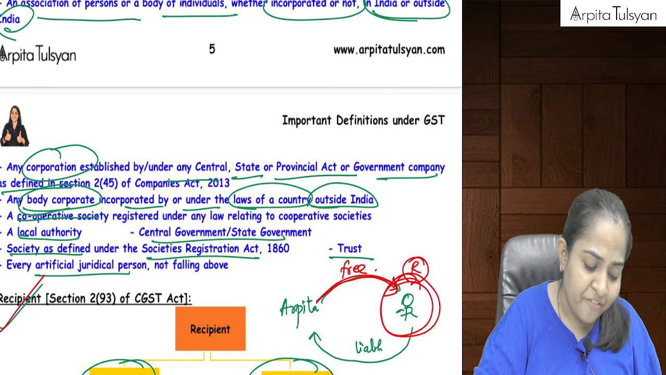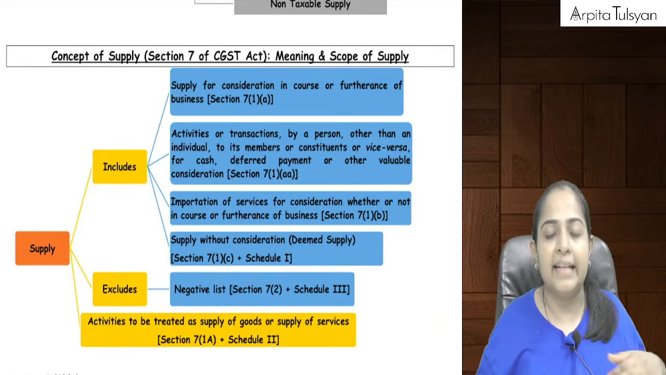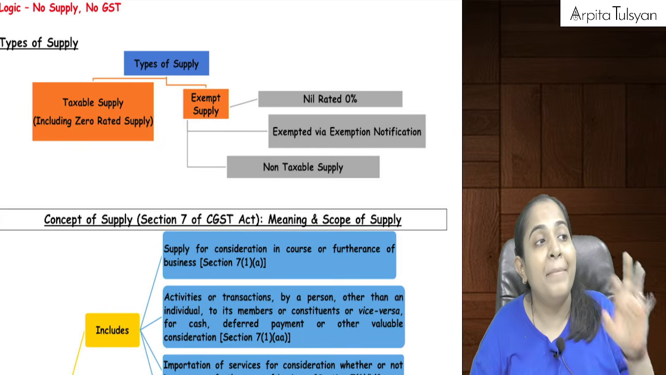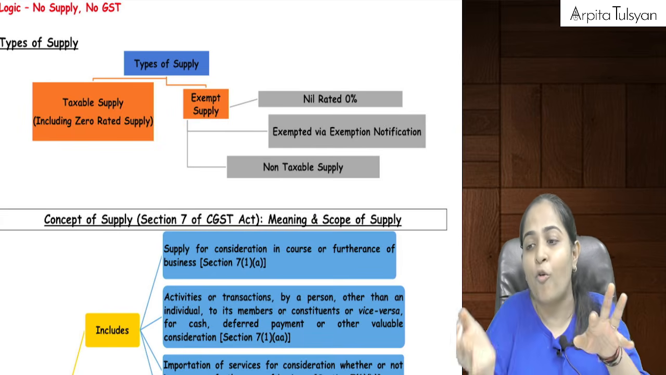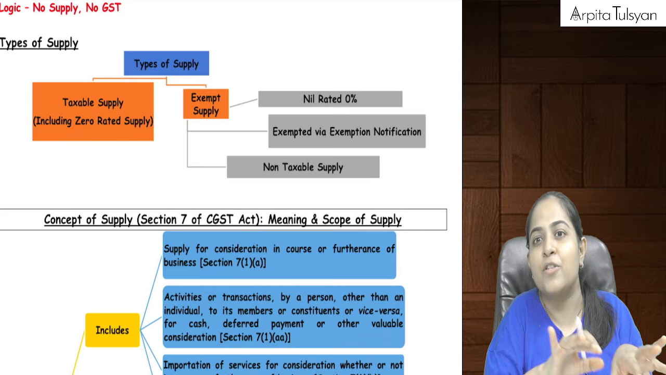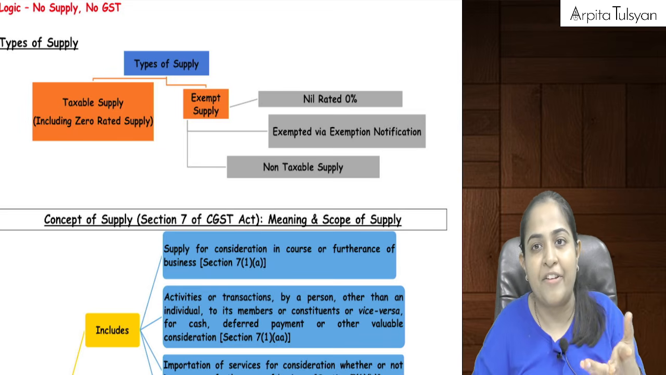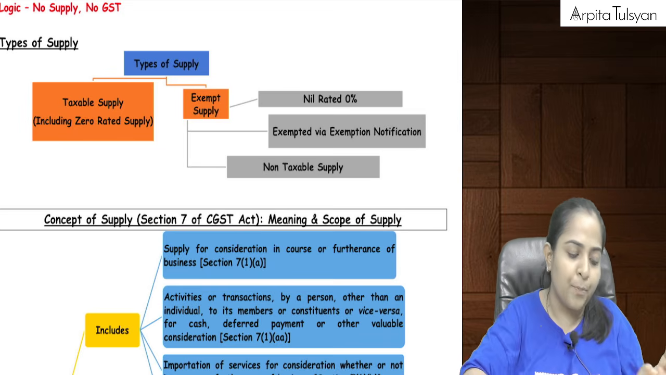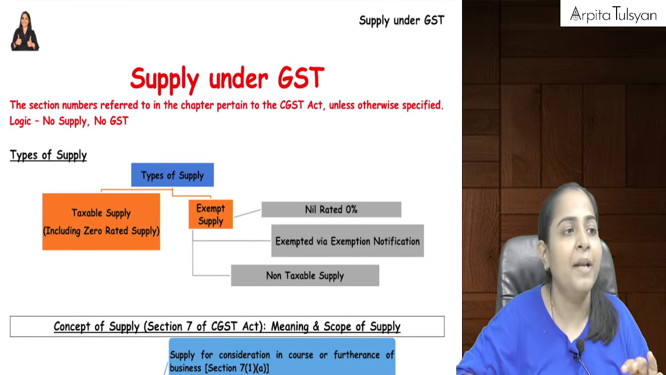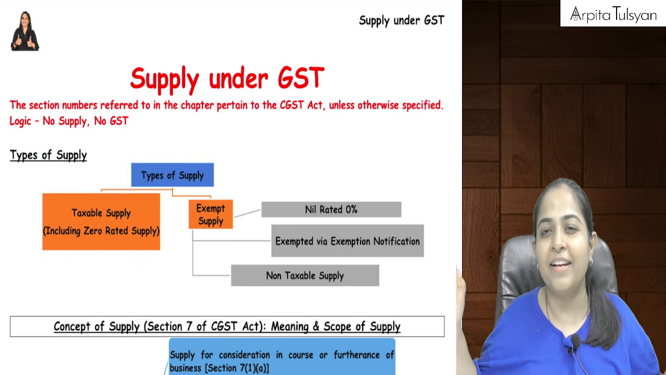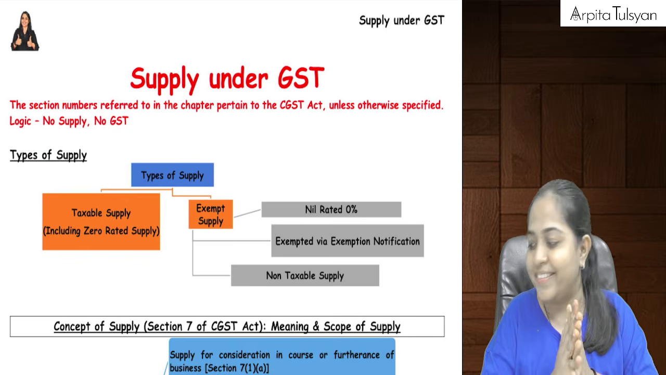Then why did you put it separately in the definition section? Because maybe for further chapters also we'll have to refer to those definitions. So I don't want you to flip the pages of the other chapters to search for the definition. All the definitions have been put in one place, that is important definitions under GST. In that section it has been put. Simple everyone, doable till here, manageable till here.